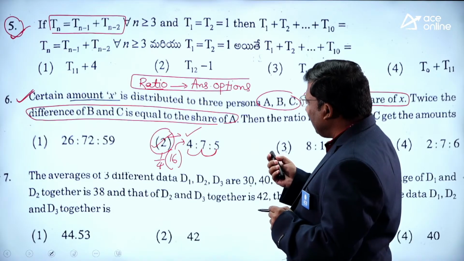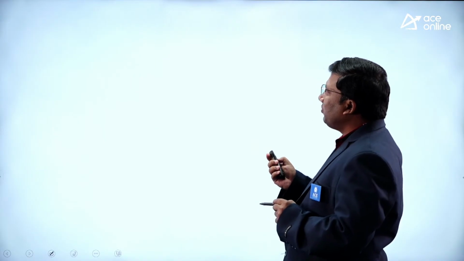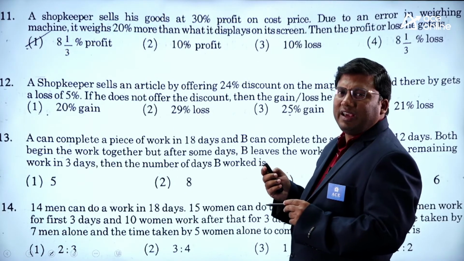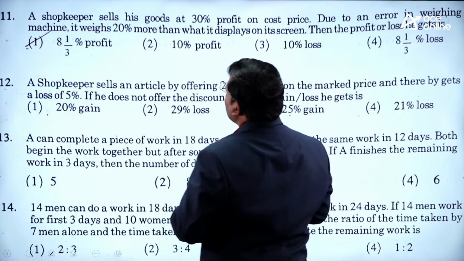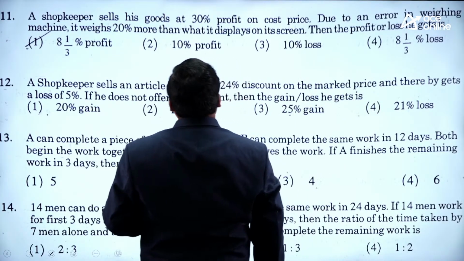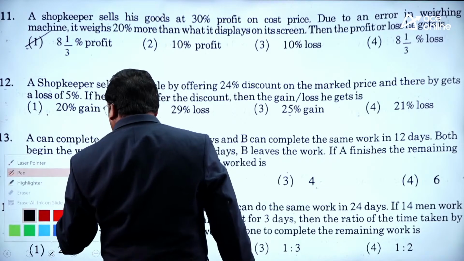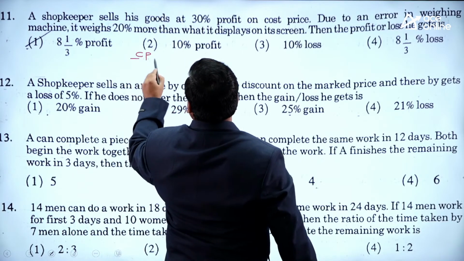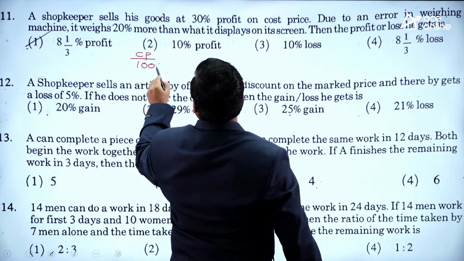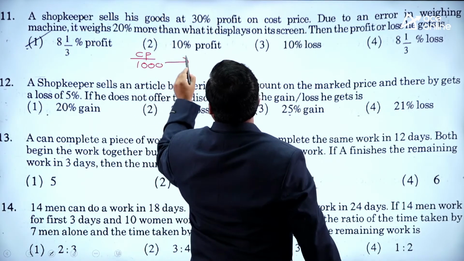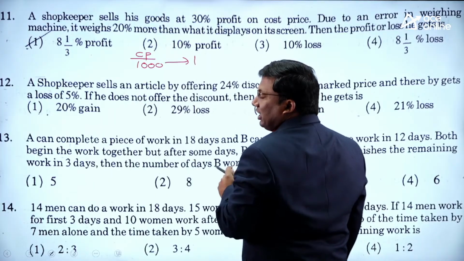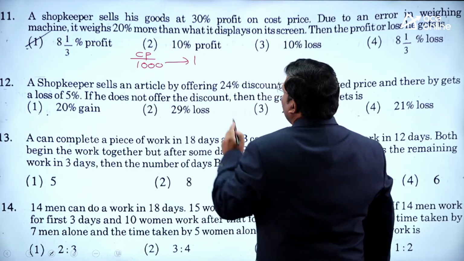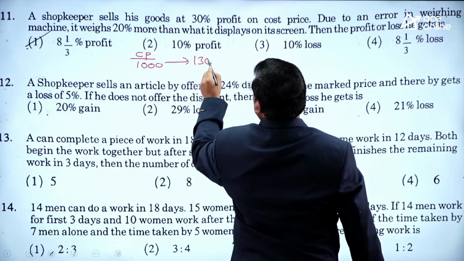Next one. Any other easy questions? 11th we will solve. A lot of easy questions are there, sir. A shopkeeper sells his goods at 30% profit on cost price. If the cost price is 1,000 rupees, he is selling at 30% profit. 10% of 1,000 is 100, so 30% is 300, making it 1,300.